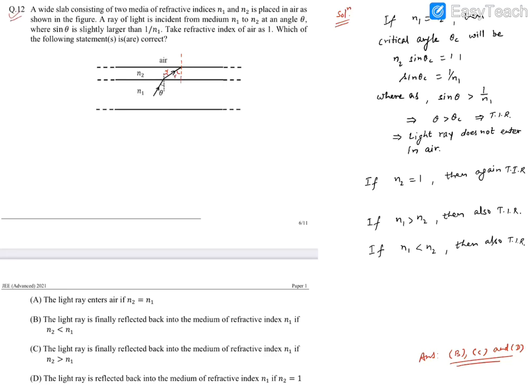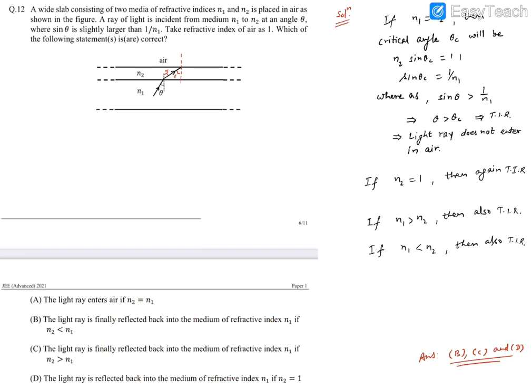Here is question number 12. It is a wide slab consisting of two media of refractive indices N1 and N2. They are placed in air as shown in the figure. A ray of light is incident from medium N1 to N2 at an angle theta, where sin theta is slightly larger than 1 upon N1. Refractive index of air is 1. Which of these statements are correct? So we need to read these statements and answer.